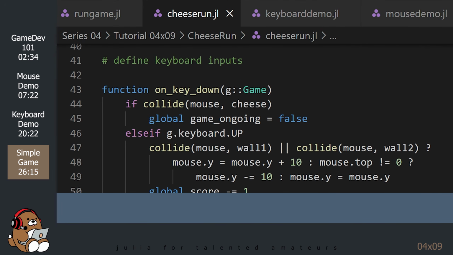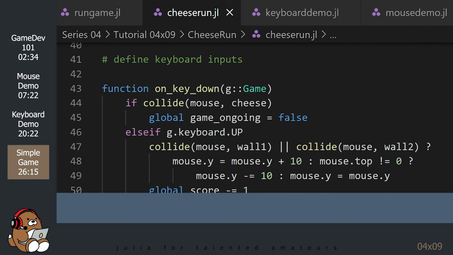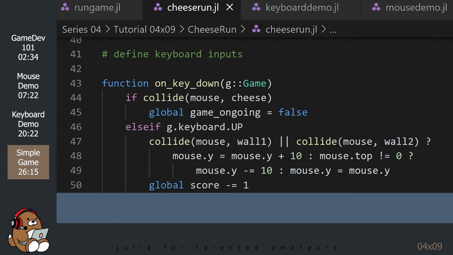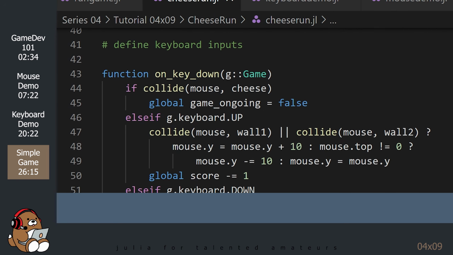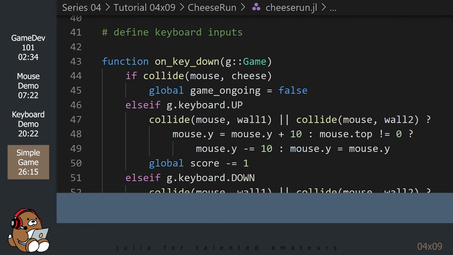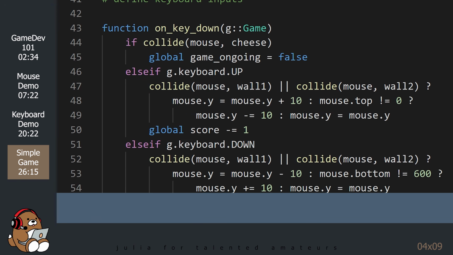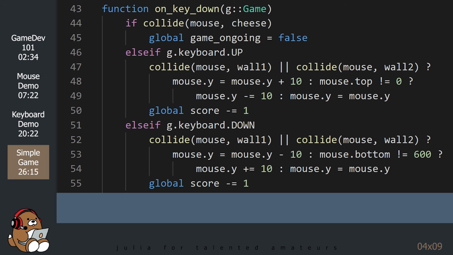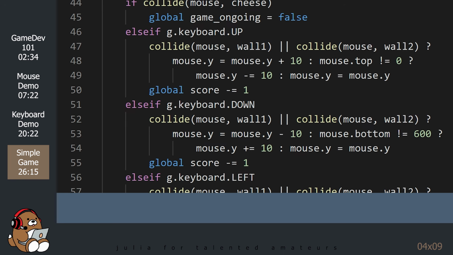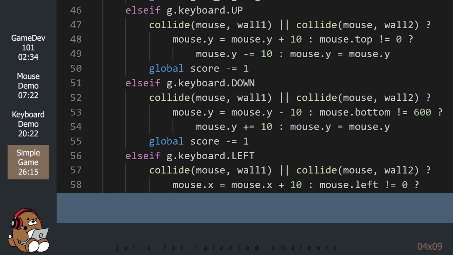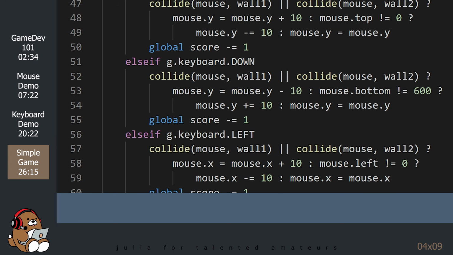This code will allow a player to move the mouse actor around the game window by using the arrow keys on their keyboard. The conditional statements are checking to see if the mouse actor is colliding with either a maze wall or one of the game window borders. At the same time, it's deducting 1 point from the score every time the player hits an arrow key, even if the player is colliding into a wall.